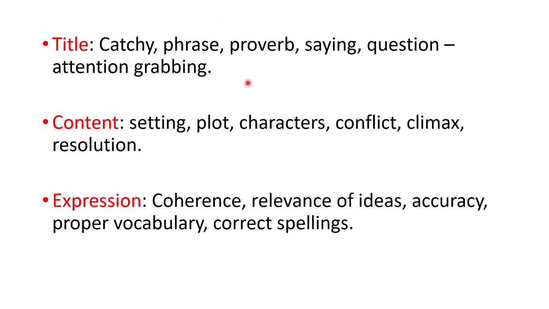Now, what should the title have? The title should be catchy. It can be a phrase, a proverb, a saying. It can be a question. And the most important thing is it should be attention grabbing. Then comes content. In content, you should have all the components of writing a story. There should be setting, plot, characters, conflict, climax, and resolution. What these are, I'll be discussing later on. Then comes expression. In expression, what is going to be checked? Coherence and relevance of ideas, accuracy, proper vocabulary, correct spellings. All these things are going to be checked in your expression.